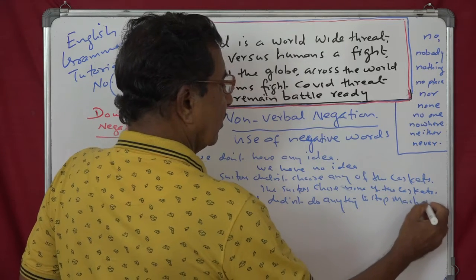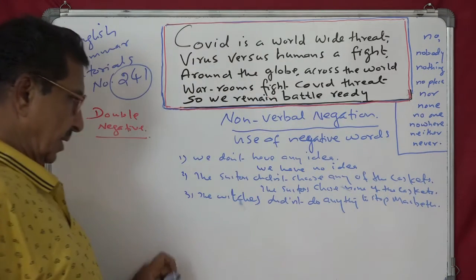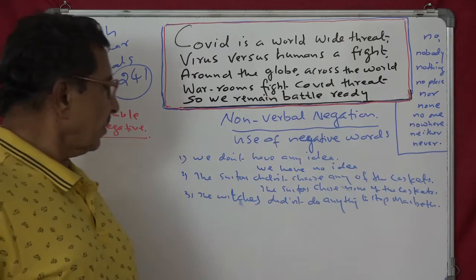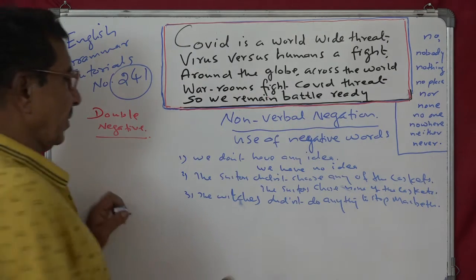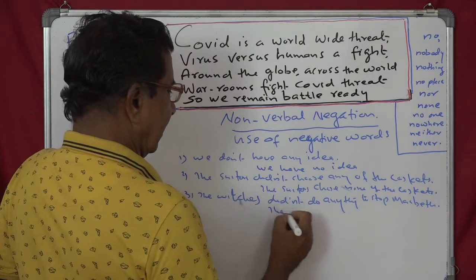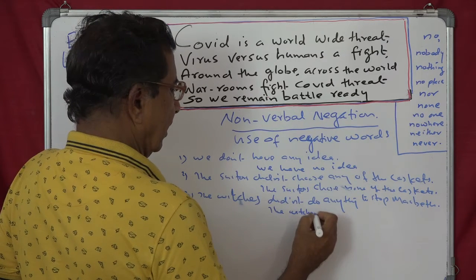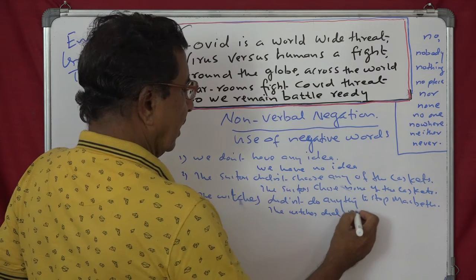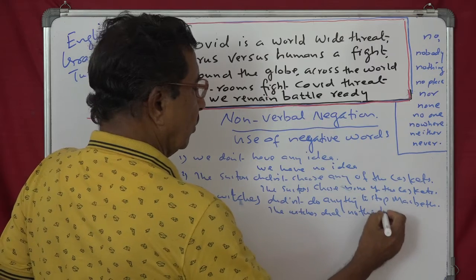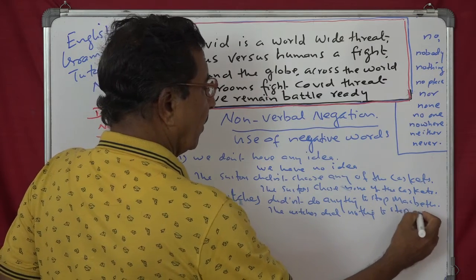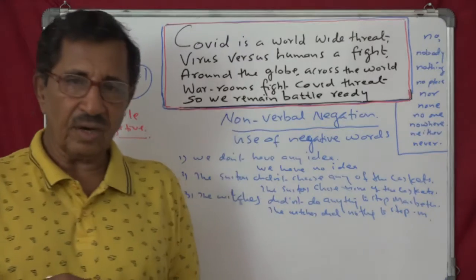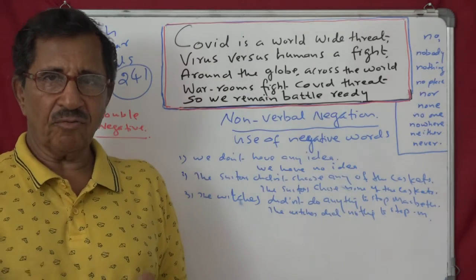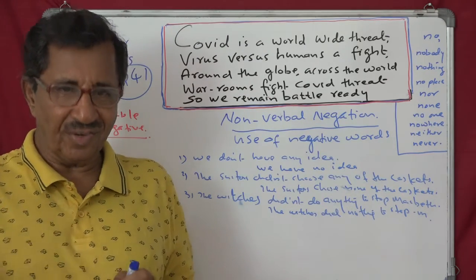So this, did not do anything to stop. So non-verbal will be: the witches did nothing to stop Macbeth. Look at that. So this is how you convert verbal into non-verbal and non-verbal into verbal.